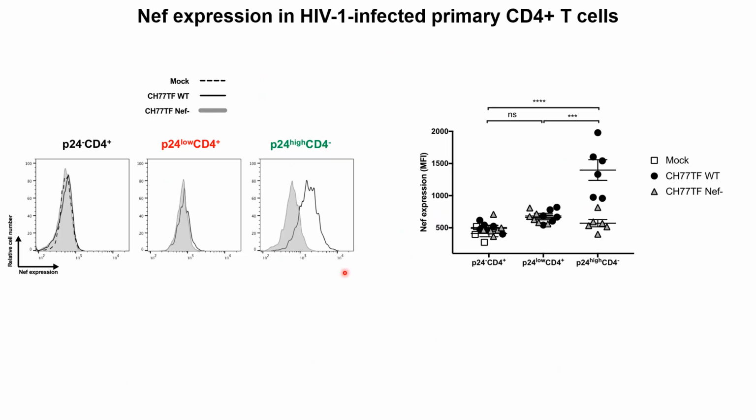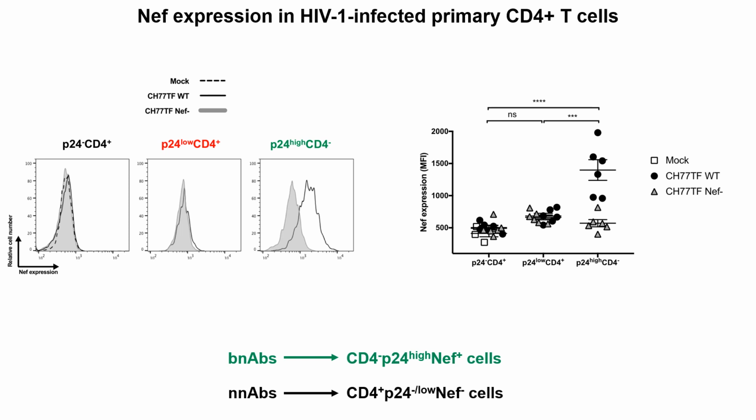We also looked at Env expression using an Env-defective virus as negative control, and you can see that we detected Env expression only on cells that are p24 high CD4 negative, so the cells that are targeted by the broadly neutralizing antibody. So this suggested that broadly neutralizing antibody targets cells that are CD4 negative, p24 high, and Nef positive, while the non-neutralizing antibody targets cells that are CD4 positive, either p24 negative or p24 low, and Nef negative.